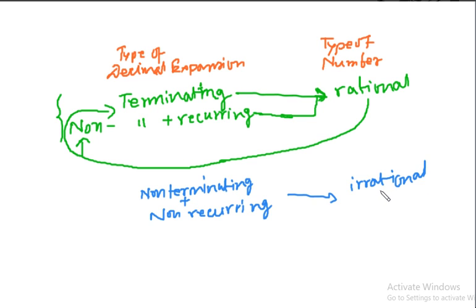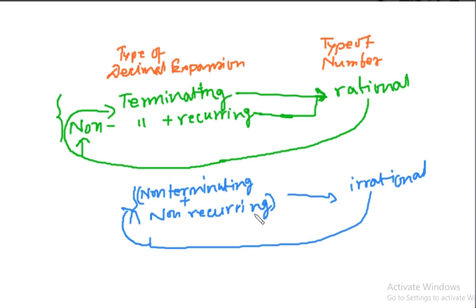So if any number is irrational number, then its decimal expansion has to be non-terminating, non-recurring. Only one option here, while here you have two options. It has to satisfy these two conditions at the same time. And here we are not proving anything, we are just stating this based on some previous examples.